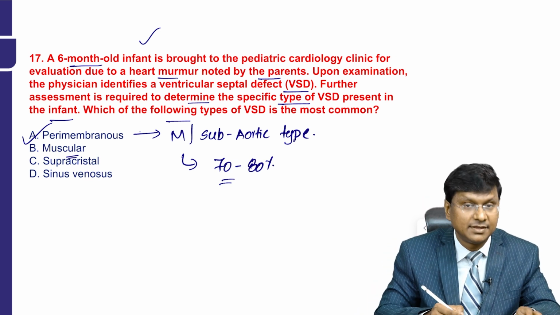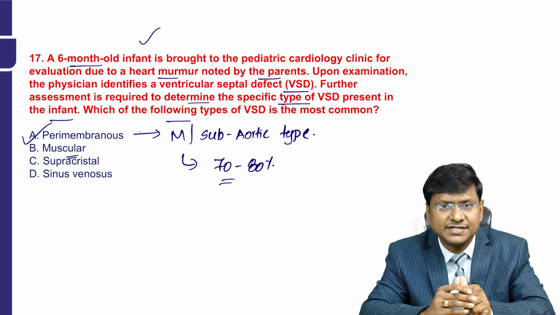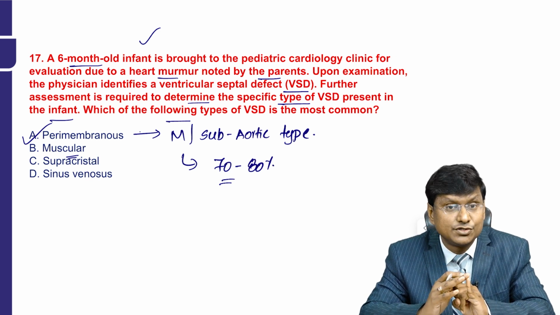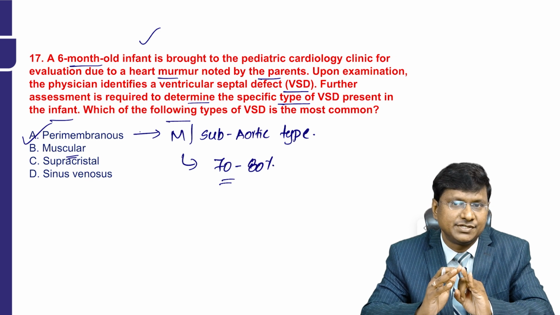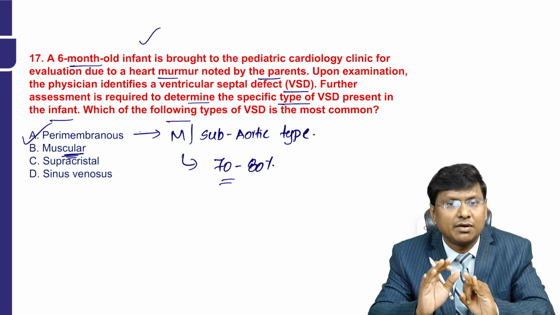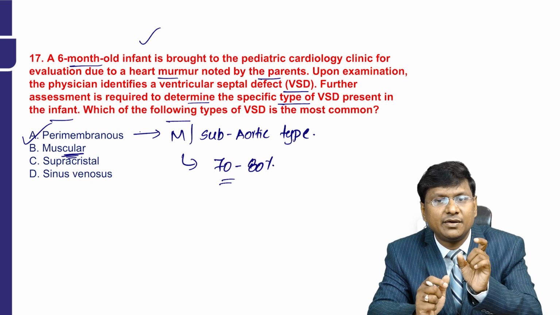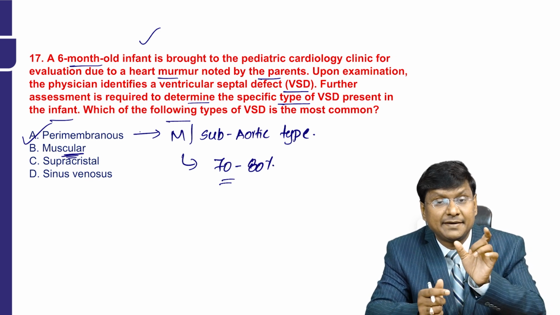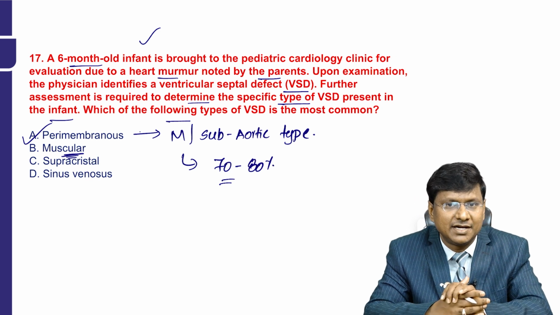Then next one is the muscular VSDs. The muscular VSDs are also known as trabecular VSDs or mid-muscular VSDs. They are located within the muscular portion of the ventricular septum.